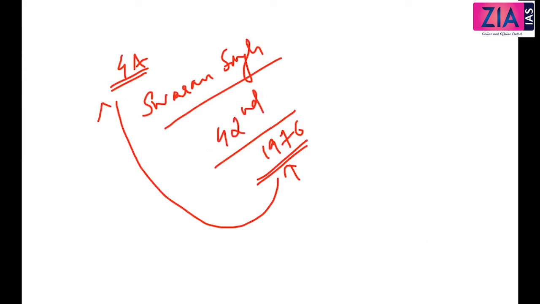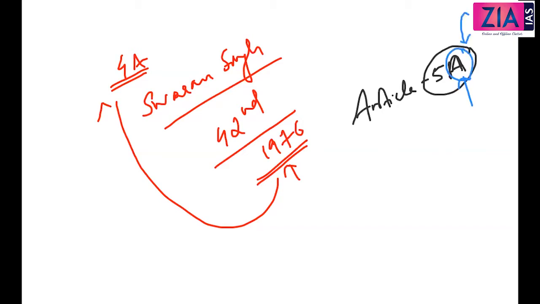How many articles are there under Part 4A? Only one article. What is that? Article 51A. So this is the only one article which is there, which is related to fundamental duty. Guys, if you remember, I've told you something which you see in the capital letter. What does that mean? It is not there in the original constitution. It was added later. So that's why you will see Part 4A. Okay, Article 51A, and in that you will see 51A, subclause A, subclause B, subclause C, like that you will see up to K.